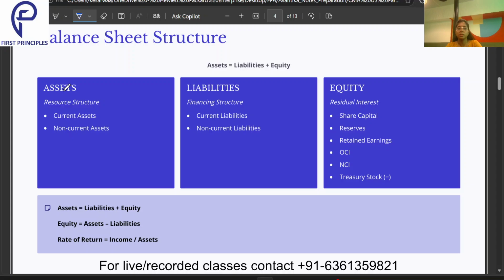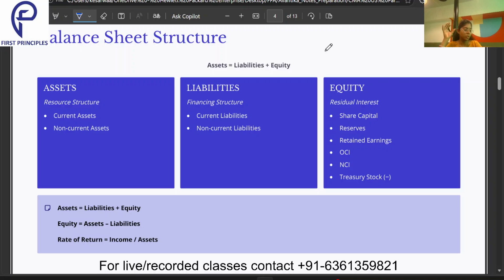Assets have two categories, current assets and non-current assets. Liabilities have two categories, current liabilities and non-current liabilities. Now current, non-current, what does that mean? Current means that which is going to mature within a period of 12 months. And non-current means that which is going to mature after a period of more than 12 months. Current assets, best example of a business, cash. Cash is a current asset.